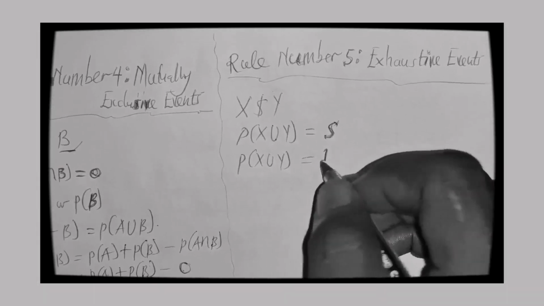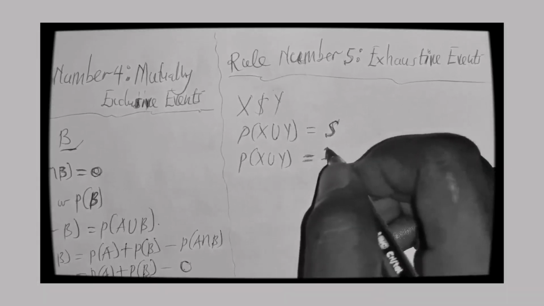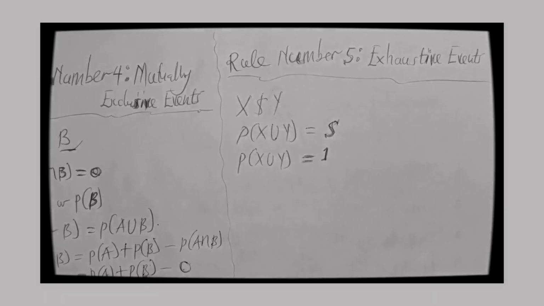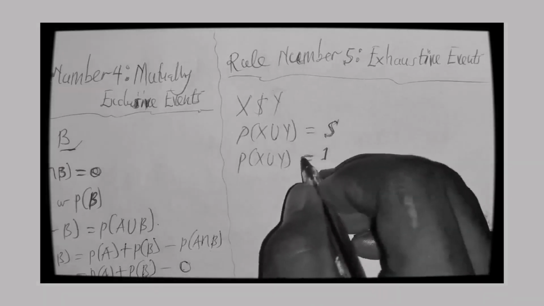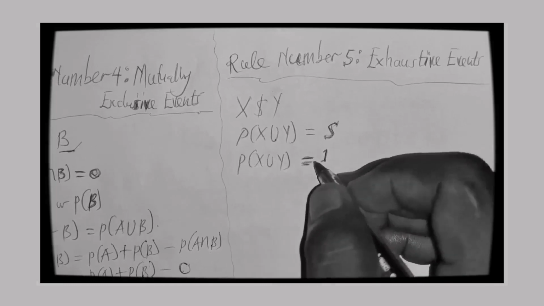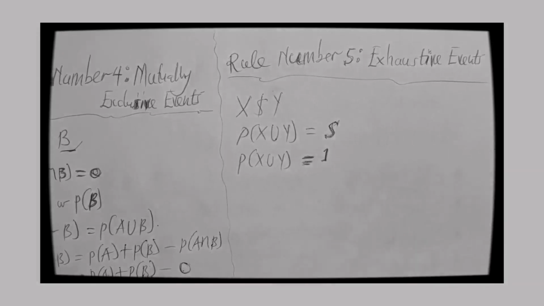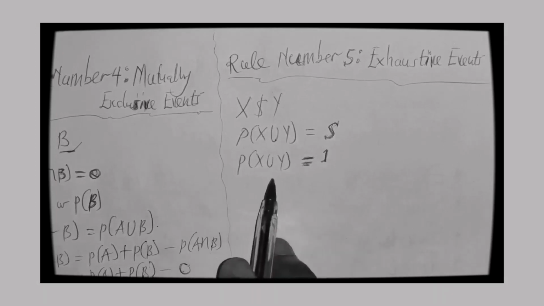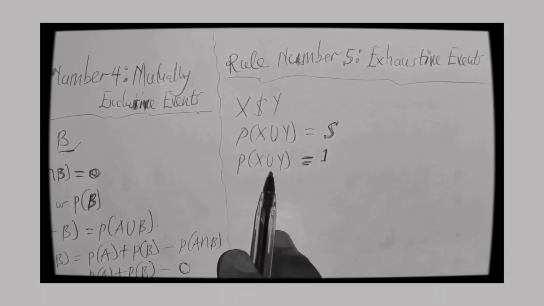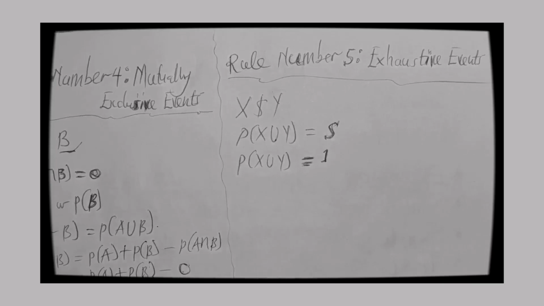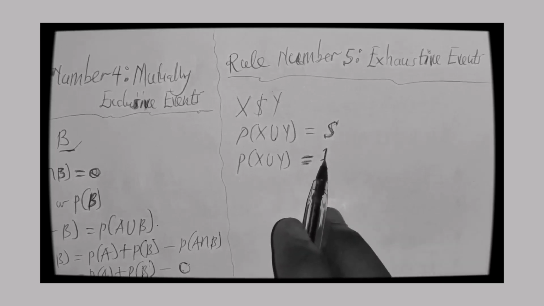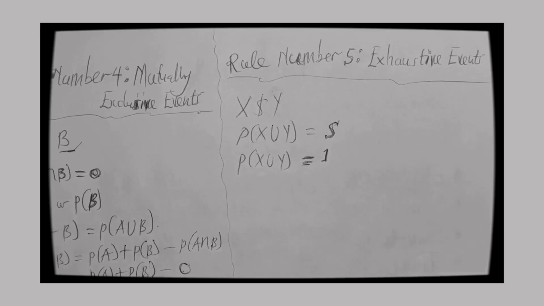Call the sample space the total outcome, the set of possible outcomes. So the probability of the set of possible outcomes is 1. So that's what we mean by an exhaustive event. Two events are exhaustive if the probability of the union of the two events is equal to 1, which is the probability of the sample space.